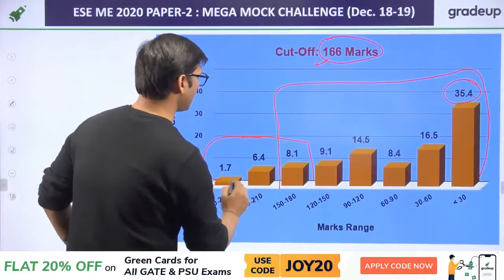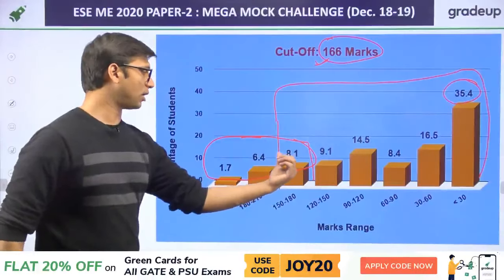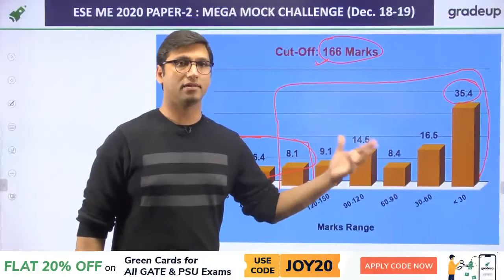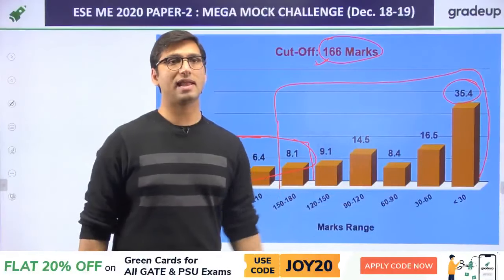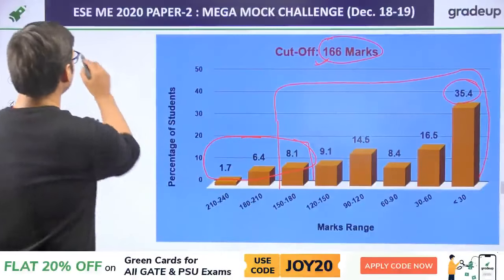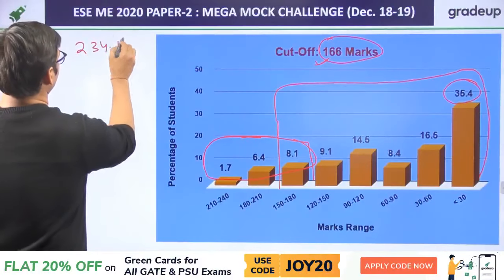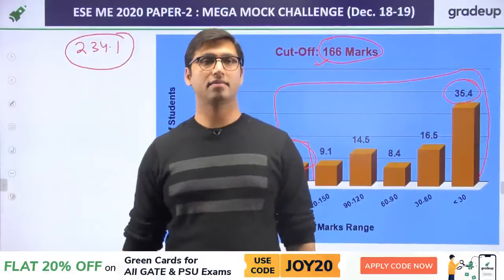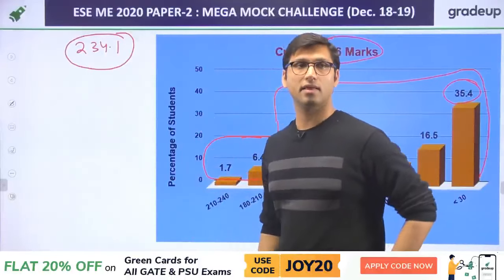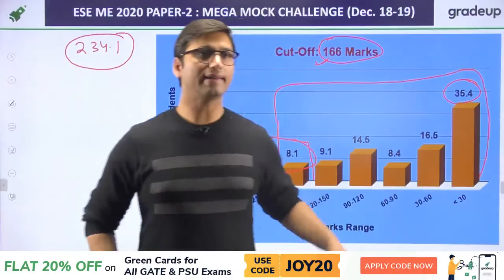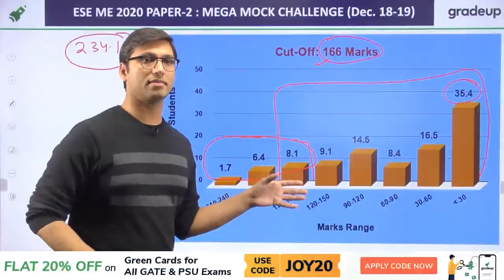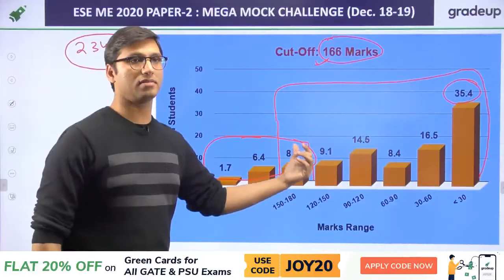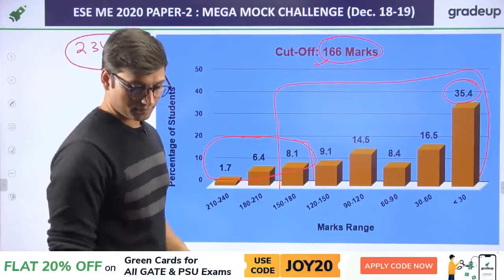If we talk about those students who have cleared the cutoff, from 8.1, 6.4 and 1.7 we can say 15% of the students have cleared the cutoff, and they have definitely performed really well, excellent. The highest marks is 234.1 in this mega mock challenge. So that is the result of the mega mock analysis. I hope you understood. The number of students who have qualified is only 15%.